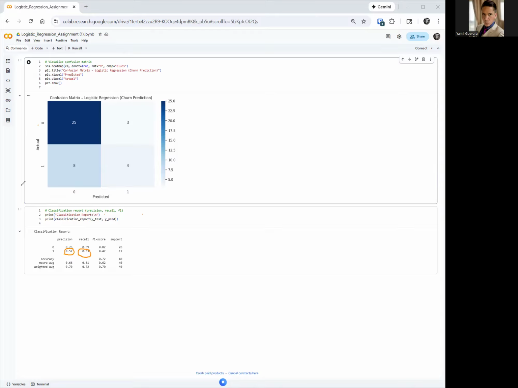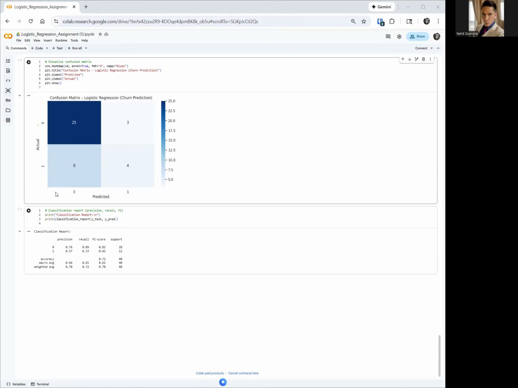And that's what we're trying to avoid, right? Customers are leaving and we cannot catch them, we cannot identify them. That's a major problem.